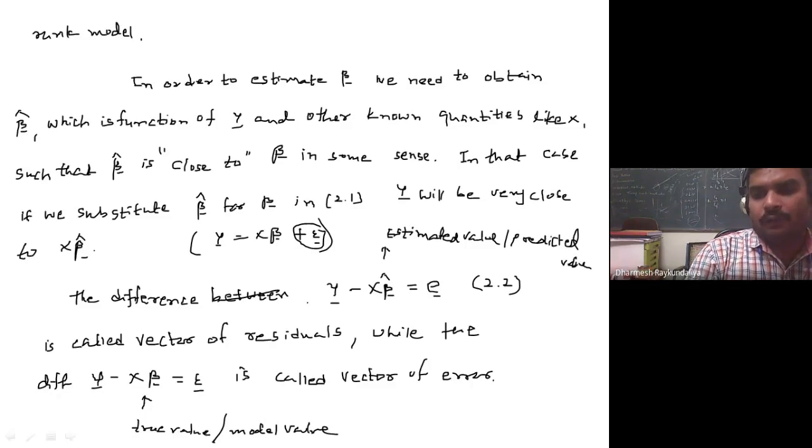So in short, the difference between the observed and estimated is called residuals, and the difference between the observed and the model value or true value is called the errors. As I said, the errors are unknown to us, so we estimate the error by the residual. So the residual is the estimate of the errors.